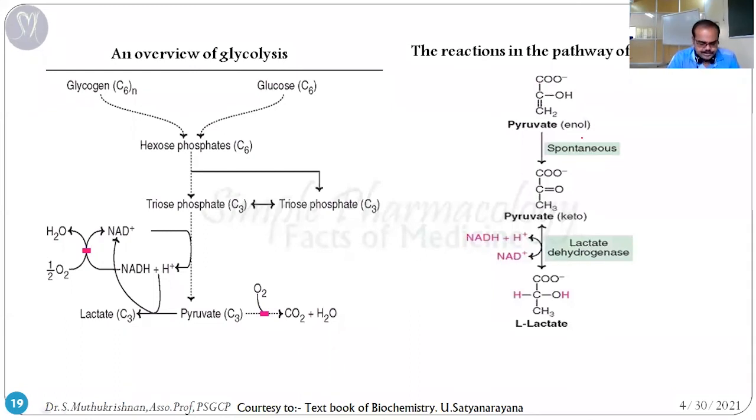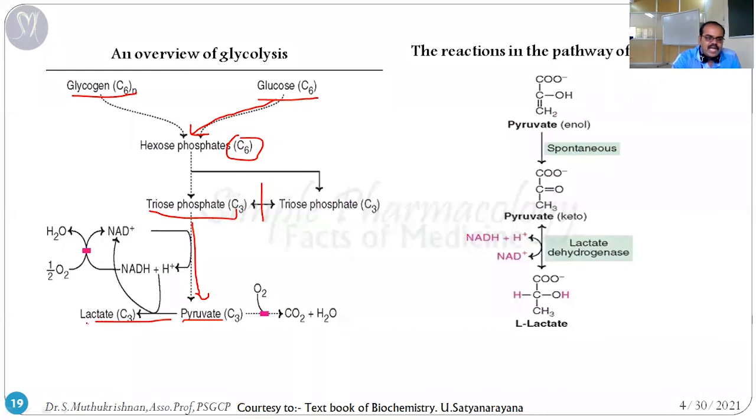This is the next slide, the entire overview of glycolysis. You can see here glycogen is the raw material. It's n number of glucose, the 6 carbon molecules, a condensed form of glucose. Otherwise the starting material is glucose. It's converted into hexose phosphate. Then the 6 carbon molecule is split into 3 carbon molecules. Then finally it's converted into 3 carbon molecules of pyruvate.